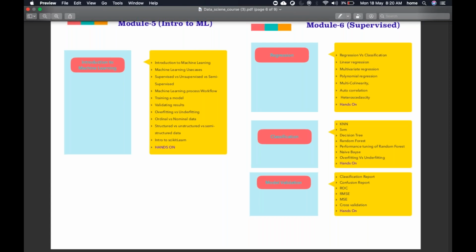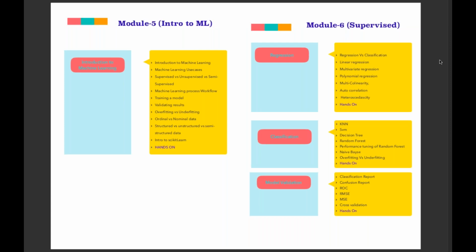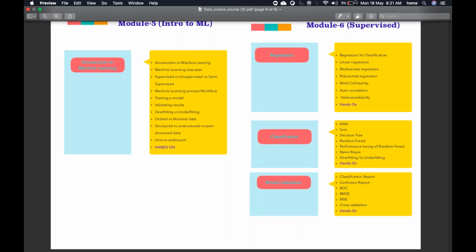One last question. I am a working professional, so at least 9-10 hours I have to give in the office. How much time do I need to spend on learning this? Every day you need to give 1.5 hours, or 1 hour at least. Otherwise, you will not be able to complete the assignments and projects. So you should give 1.5 hours every day, 1 hour at least.